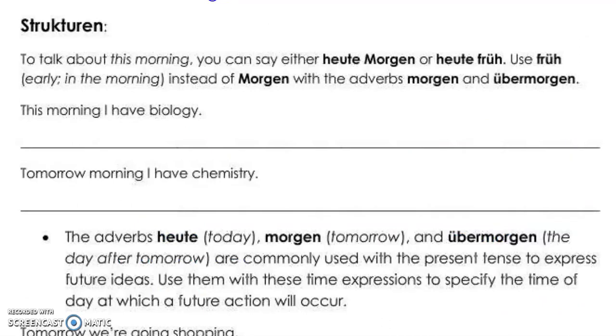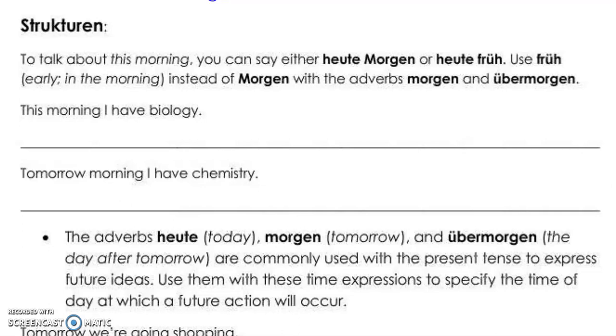Now moving on under Strukturen, it says to talk about this morning, you can say either heute Morgen or heute früh, and we use früh instead of morgen with the adverbs morgen and übermorgen. And this was because of reasons that we already stated, that Germans don't want to say morgen, morgen. It sounds funny, and they don't say that. So they use früh instead of morgen when they use it with morgen and übermorgen.